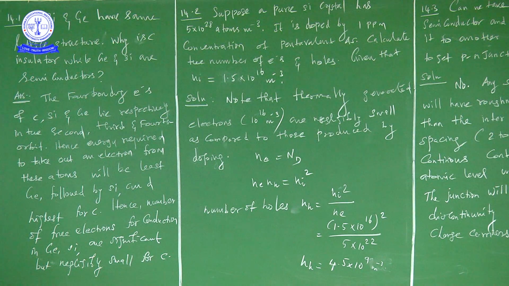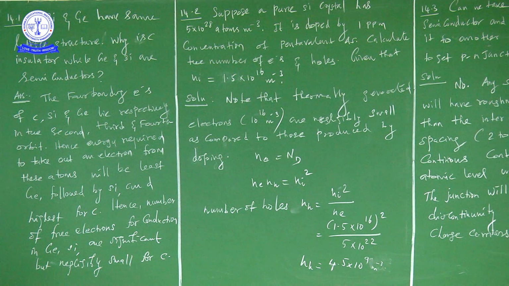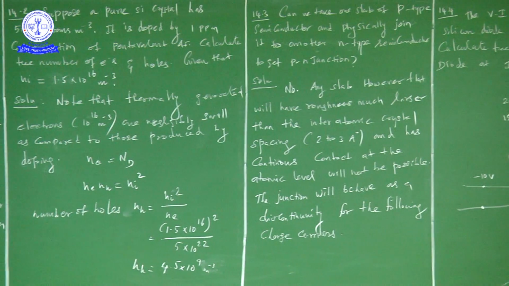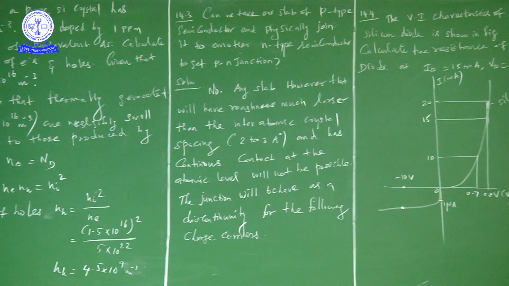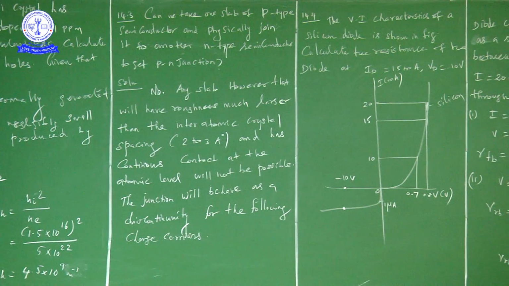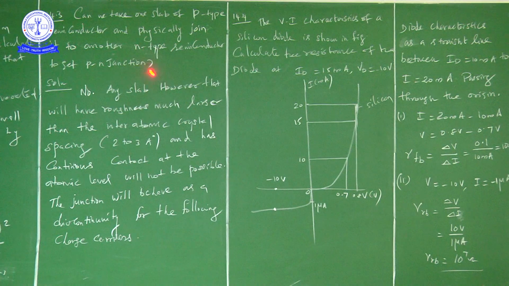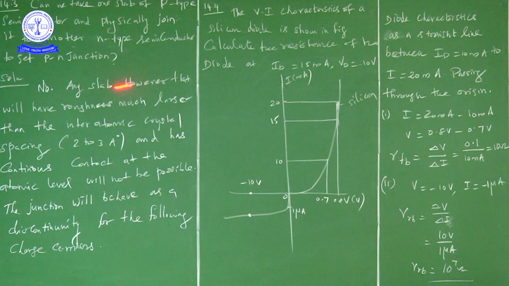Next, third problem, right. In the third problem he is asking whether you can join a slab of p-type semiconductor and a slab of n-type semiconductor physically to make a p-n junction diode.